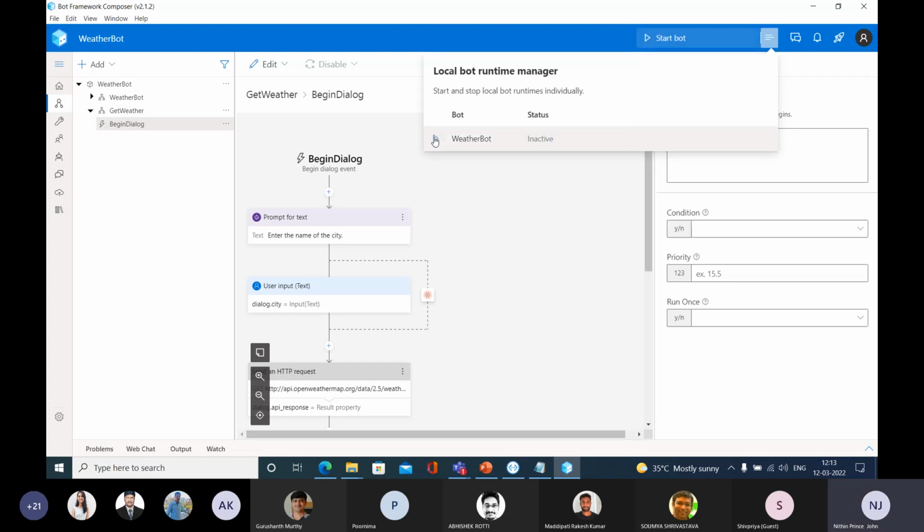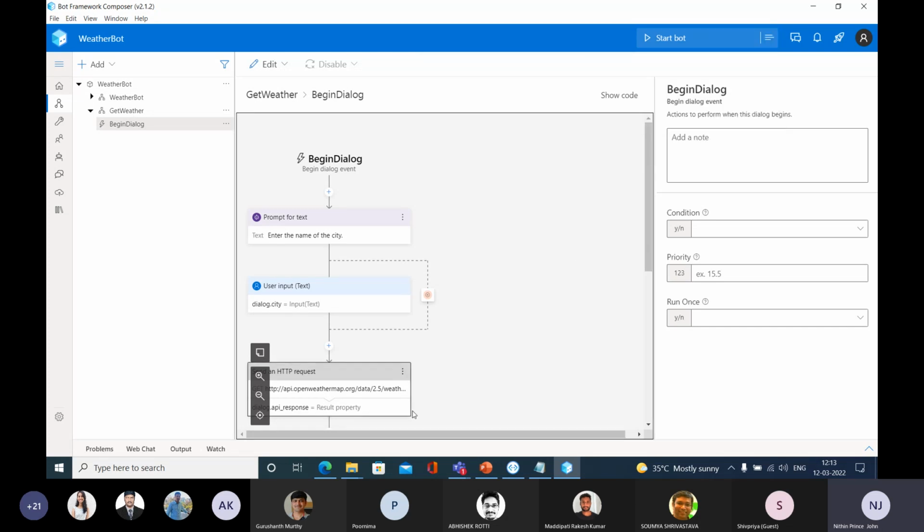And let me add some buttons. Let me add some images. That will be more interesting, right? So how we can do that? So instead of typing cancel, it is better to have a cancel button there. Rather than typing cancel there, it will be good to have some cancel button there.